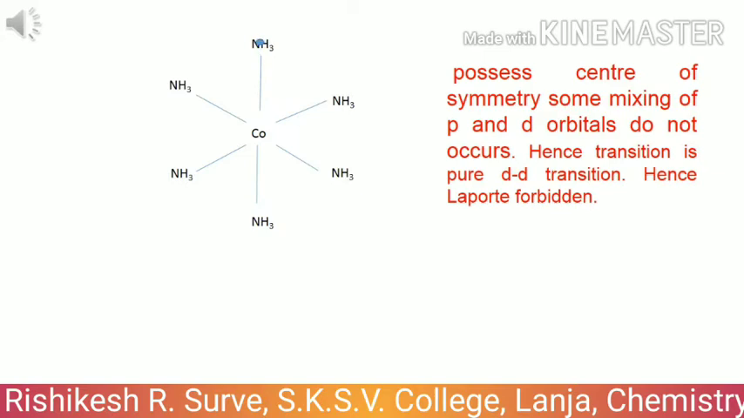Now a symmetric molecule, Co surrounded by ammonia. This molecule possesses a center of symmetry, and hence mixing of p and d orbitals does not occur. The transition is a pure dd transition, hence dd transition has delta L equals to 0, and hence the transition is Laporte forbidden.